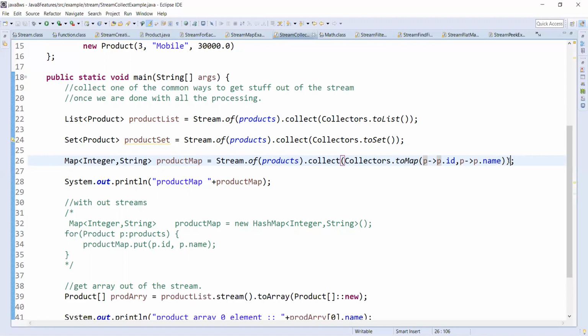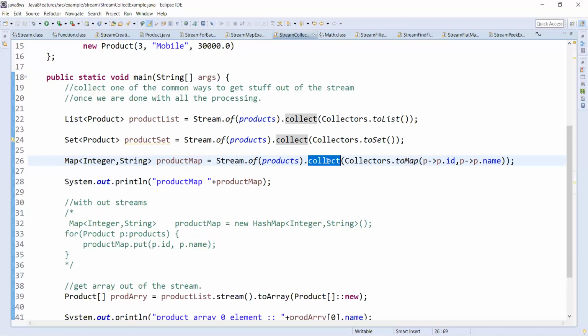So by this time, I get a map of ID as key and name as value. That's why my data type is Map of Integer, String for the productMap object, because ID is integer and name is string. I'll explain again.